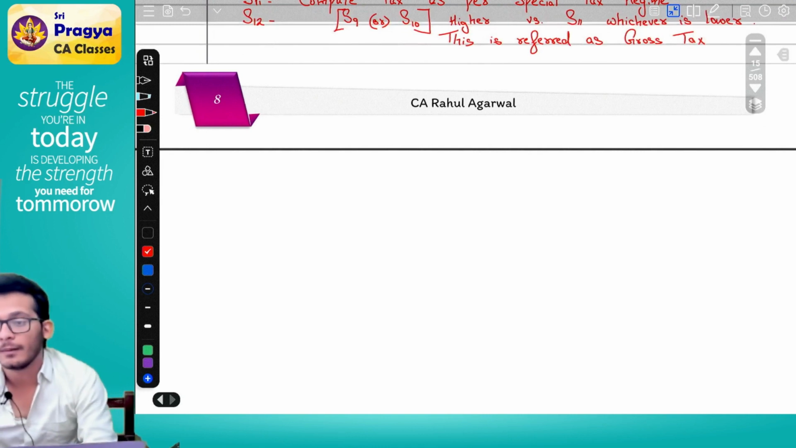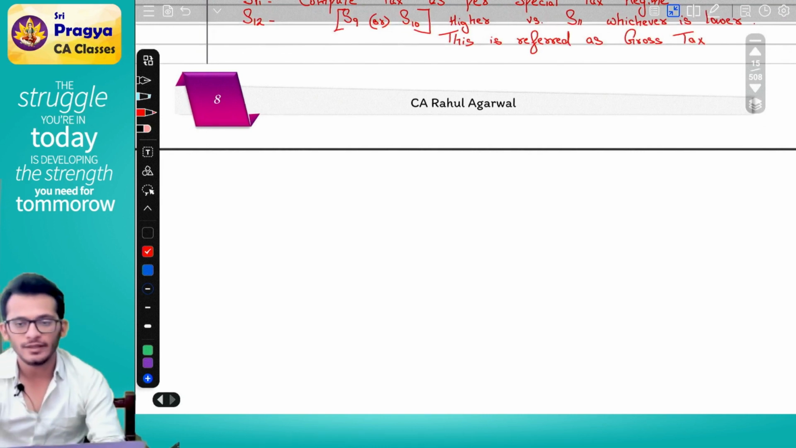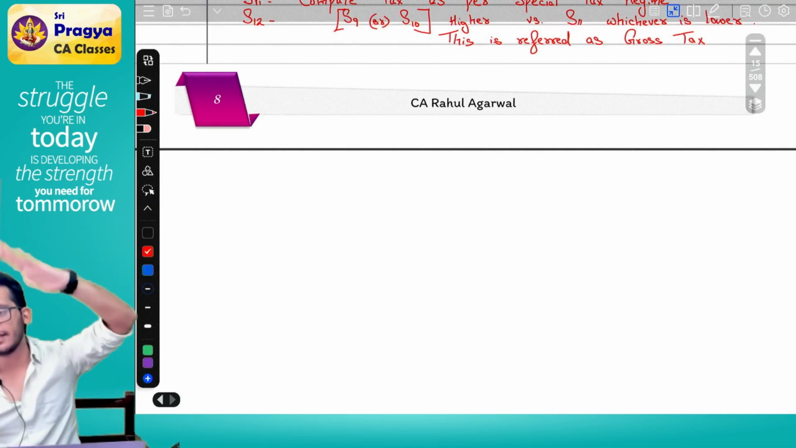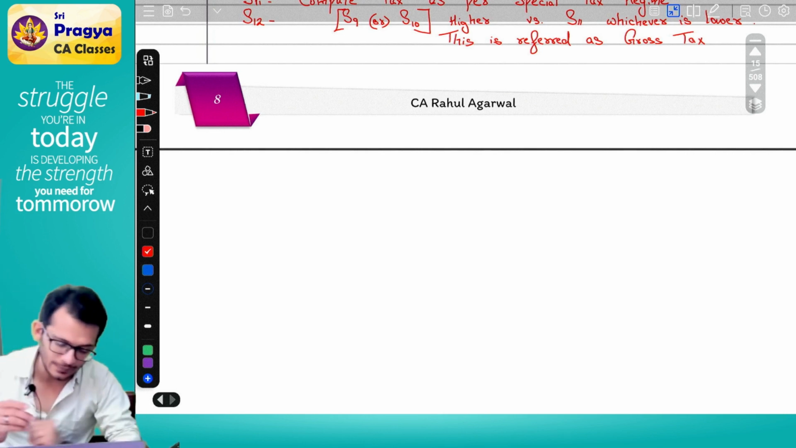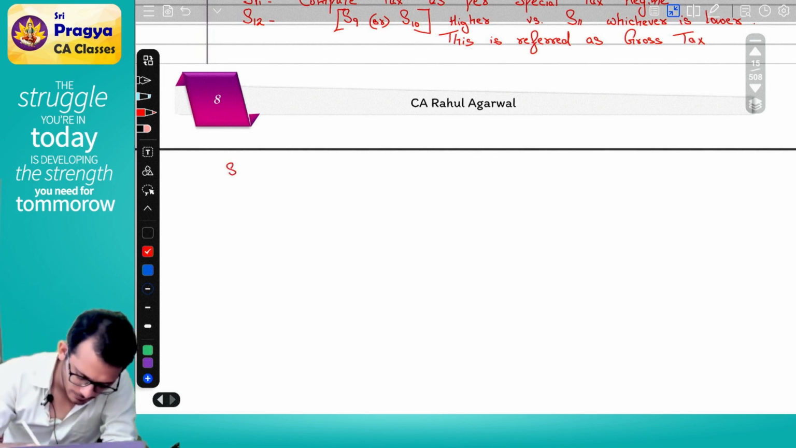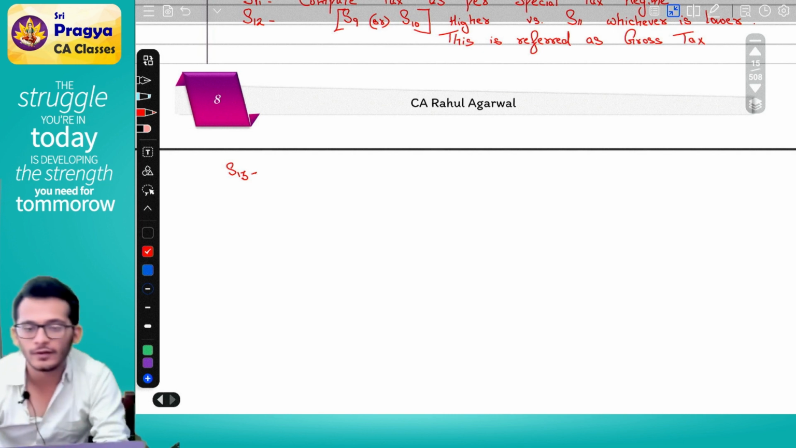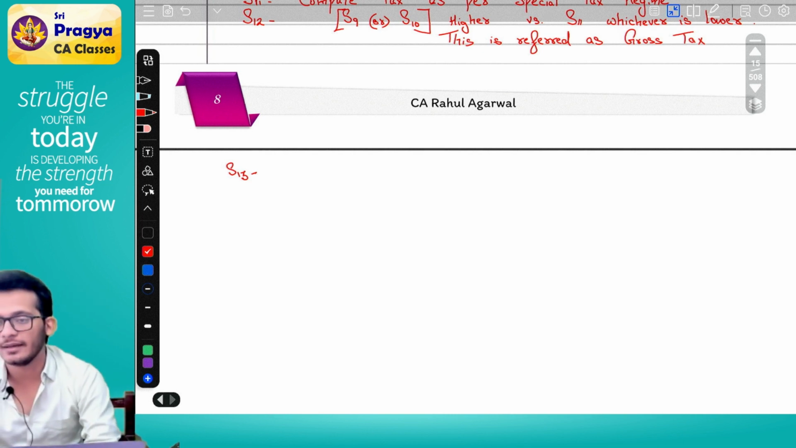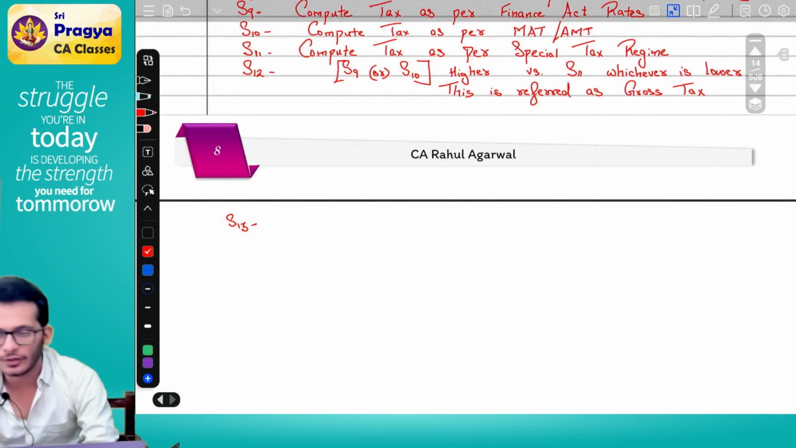Can we go forward? Yes. Now notice carefully. You have started from your income. You have arrived at your tax. Step number 13. What will you do? Will you look at your tax and smile, or will you pay it to government? You'll pay it to government. So what you have to do now, you have to pay this money to government.